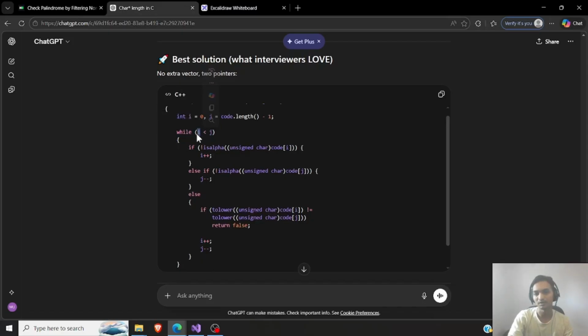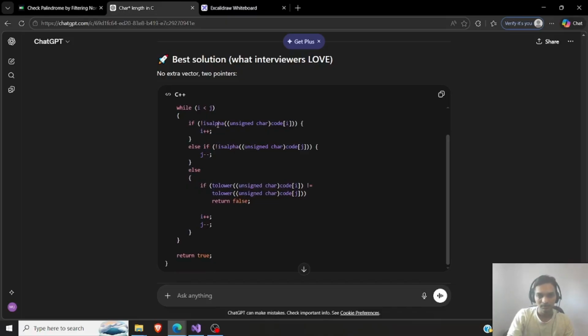It starts with i from 0 and j from the end, and once they meet or come closer, the loop will finish. That's a good way. Then is alpha, again the same thing. It is just verifying if it is alpha.